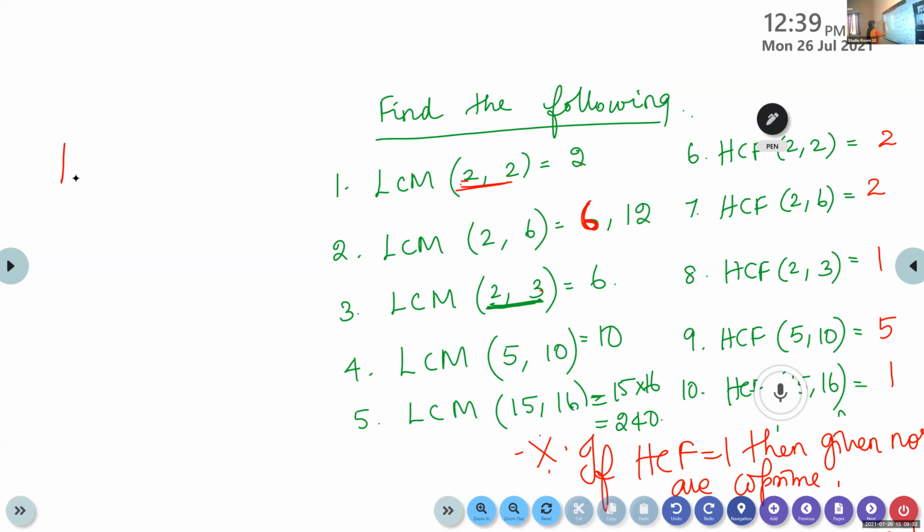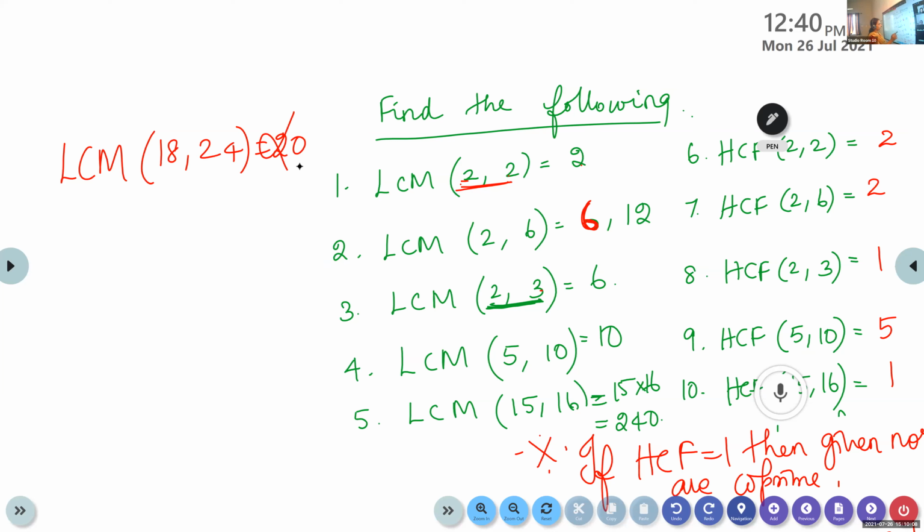Suppose the question is like this: LCM of 18, 24 is 20. Is it possible? No. Why? Whenever we find an LCM, it should be greater than the given numbers, or among these numbers, the bigger number should come as LCM. You will not be getting a smaller number. So it is not possible.